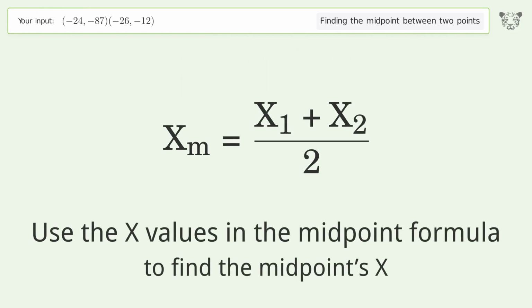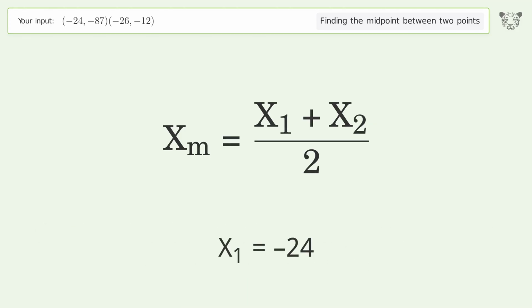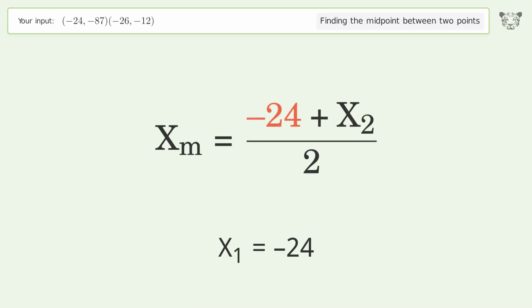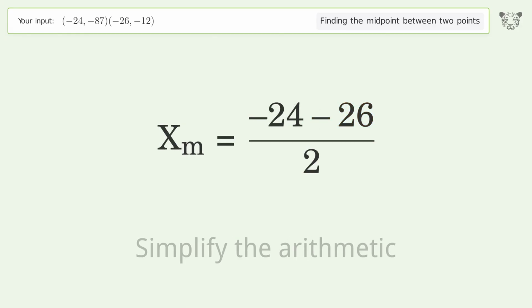Use the x values in the midpoint formula to find the midpoints x. x1 equals -24. x2 equals -26. Simplify the arithmetic.